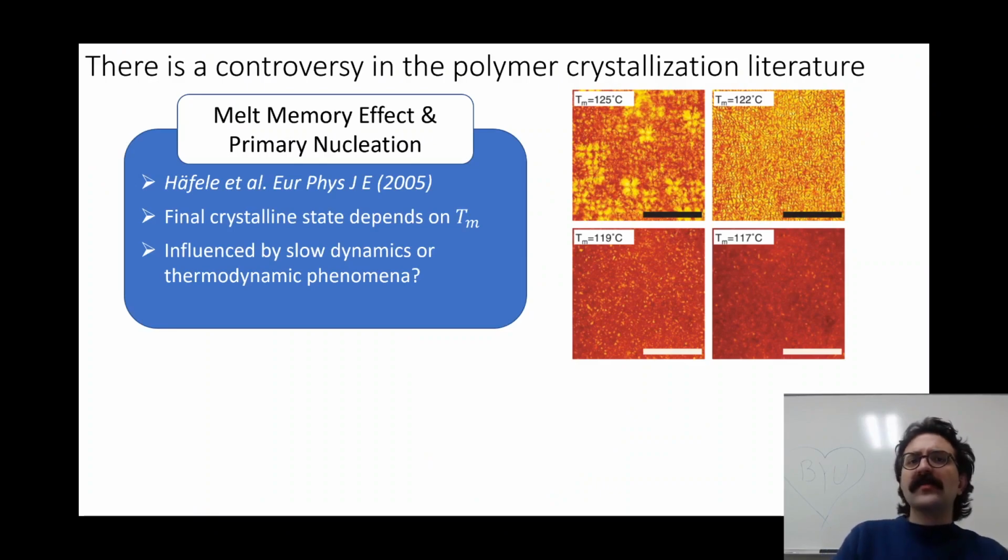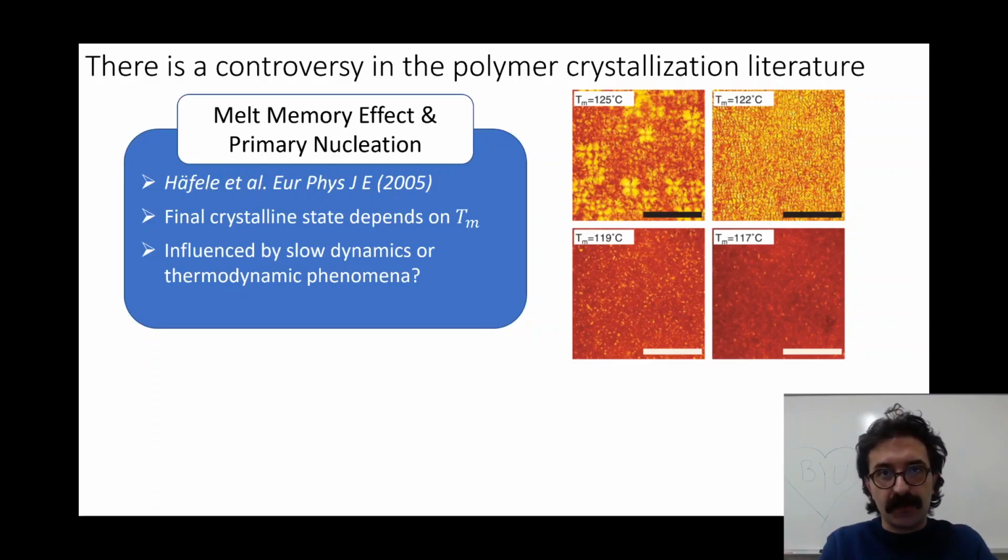So really there's a controversy in the polymer crystallization literature, and it pertains in particular to the initial stage of crystallization, whereby a quenched melt or a metastable melt below its melting point forms its initial crystalline phase. And that process is titled primary nucleation. In particular, this is shown by the melt memory effect, or experiments that show the melt memory effect.